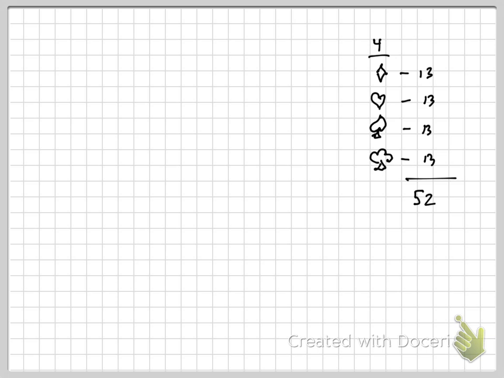Okay. All right. So it says 3 cards are drawn from a standard deck of 52 cards without replacement. Find the probability of drawing a diamond, then a club, and then another diamond in that order. So the first draw, what's the chance of me drawing a diamond? How many diamonds were there? 13 out of how many? Now, I don't like to use those big numbers if they can simplify. What does that simplify to? 1/4.